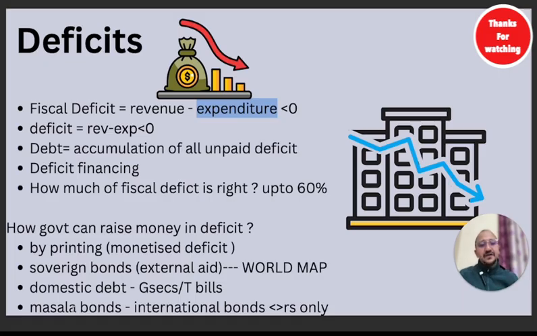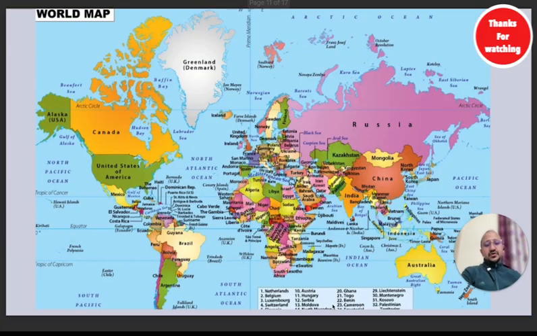Means the interest which we have to pay back is in rupee. If we raise money in dollars and the dollar appreciates, we have to return in dollars, so that appreciation will hit us in a negative way. That thing we prevent with this type of bonds. So these are international bonds, but we raise money in terms of rupee. It's interesting to know. So this part is done.